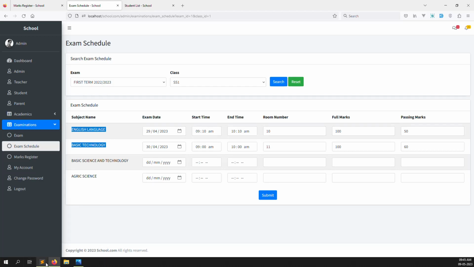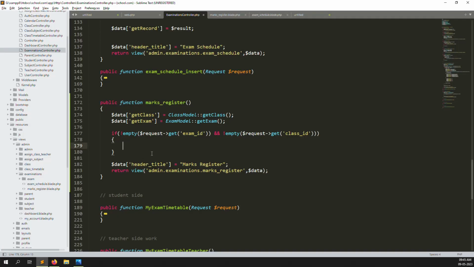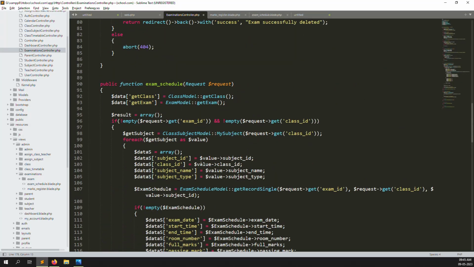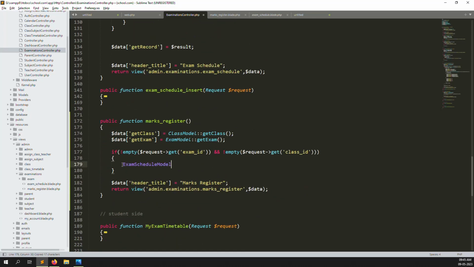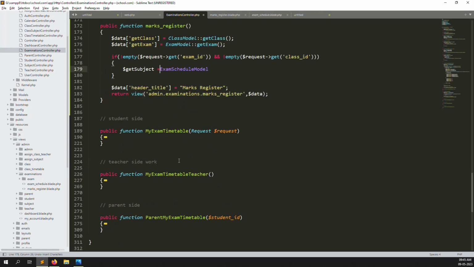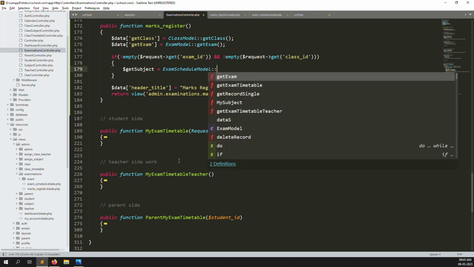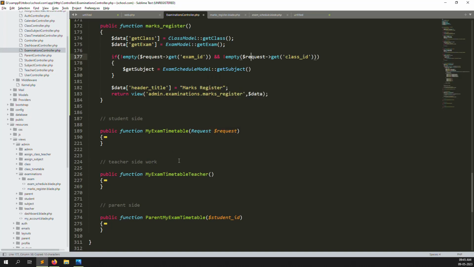Okay, so we need to make a query here inside the exam timetable. I think let's copy. Where is the exam scheduling? Let's make another query because we don't want to copy, and we can type here get subject, and here you can make it like dollar get subjects, and we need to pass two parameters. One is the exam id and the second one is the class id.